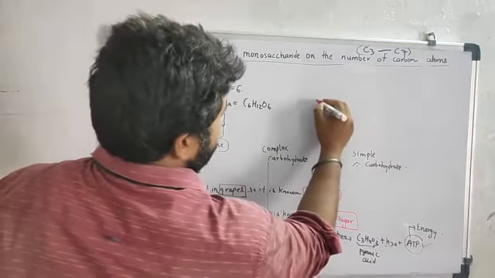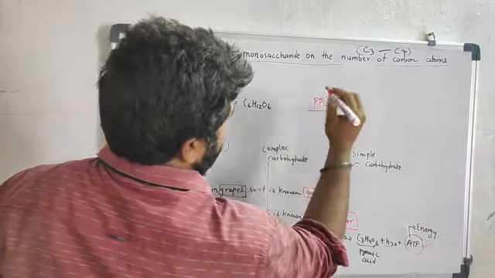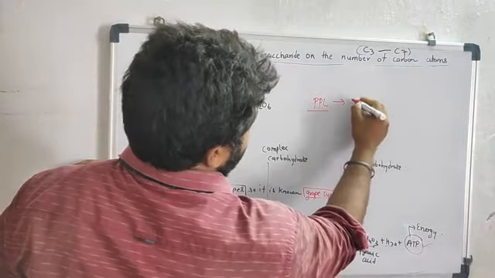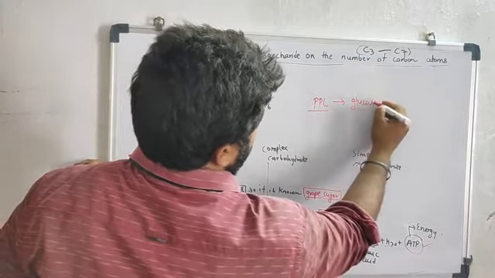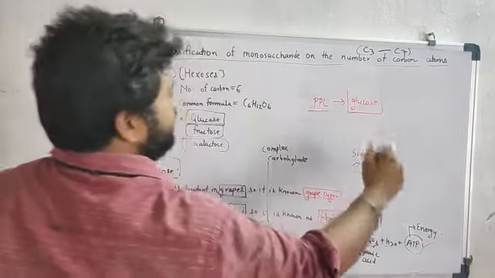Suppose this is a PPL. It is passing through glucose, as glucose is a chiral compound.